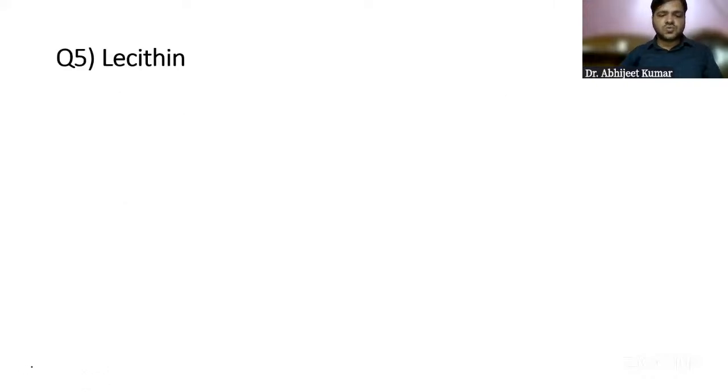Now coming on to lecithin, guys. Lecithin is a compound lipid. Lecithin is a compound lipid.